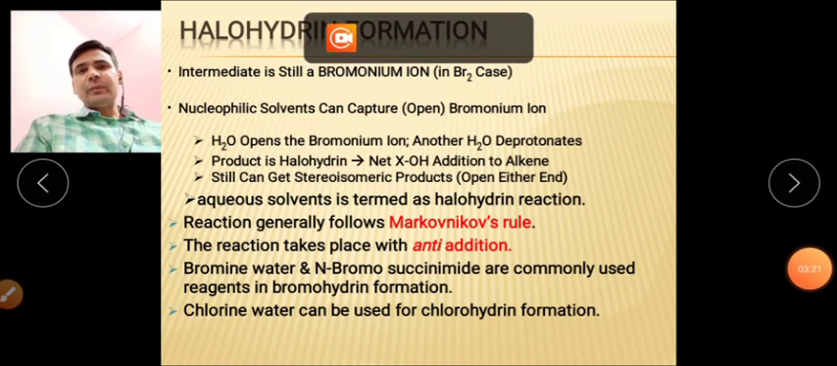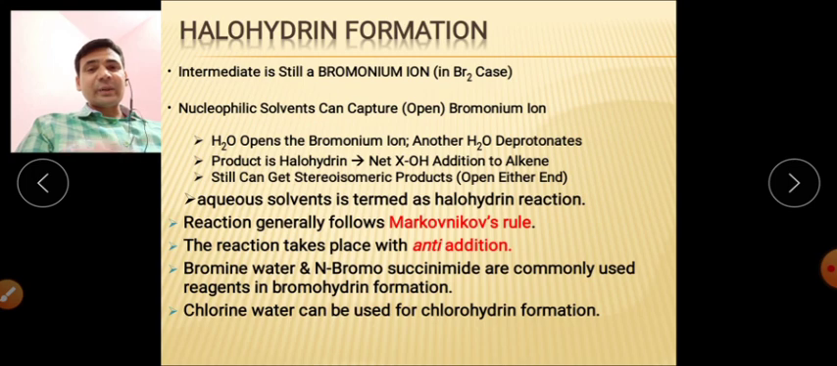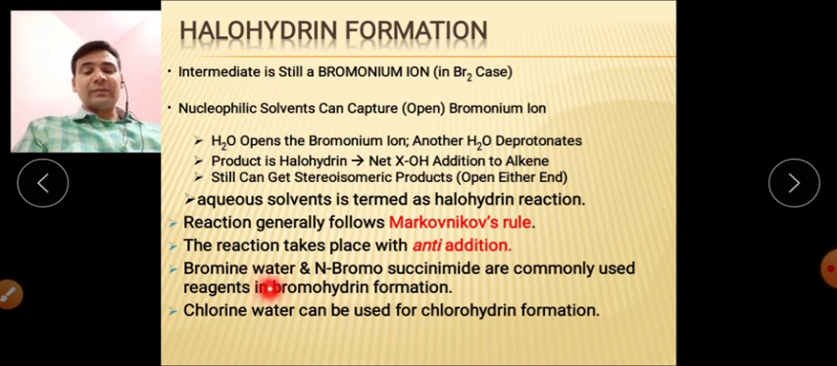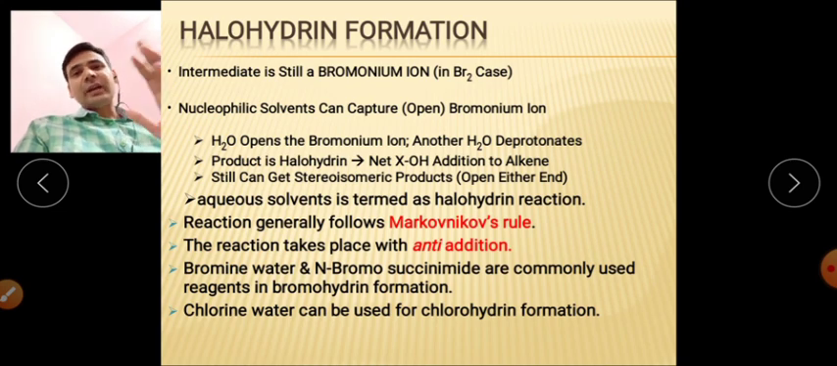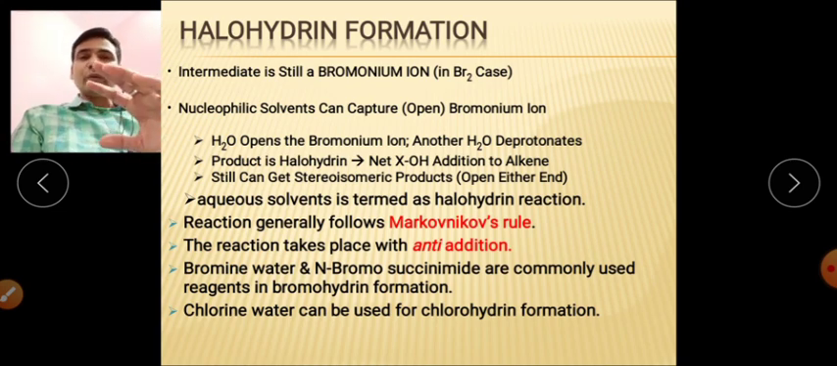Now, the reagents that can be used for this reaction are either NBS, that is N-bromosuccinimide, which I told you about in my previous example, or bromine water. If you are doing the chlorination reaction and forming chlorohydrin, you can use chlorine water in place of bromine water. So we can use NBS for bromohydrin, bromine water for bromohydrin, and chlorine water for chlorohydrin formation. These are the reagents. Anti-stereochemistry will be followed, and the reaction will follow Markovnikov addition.